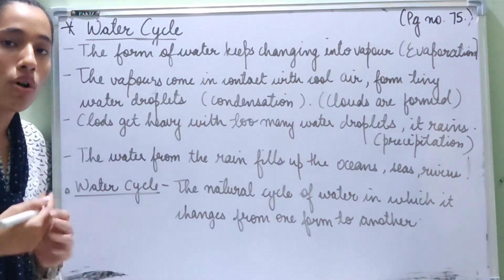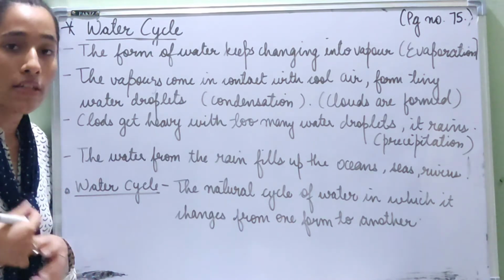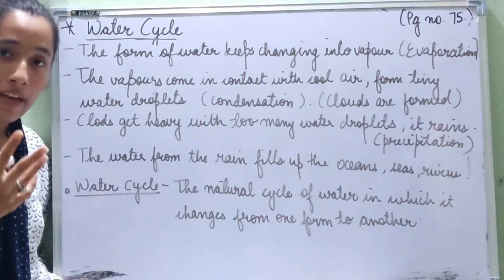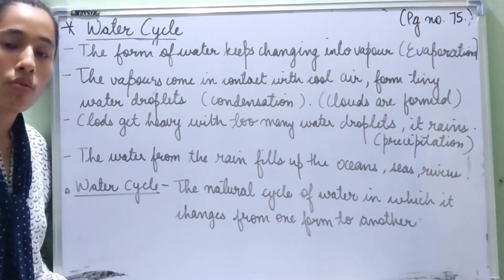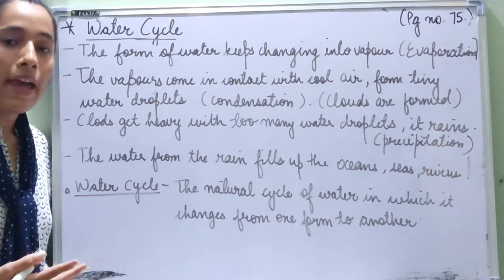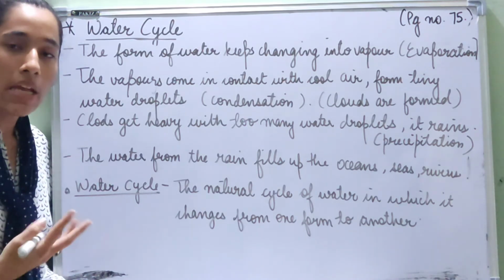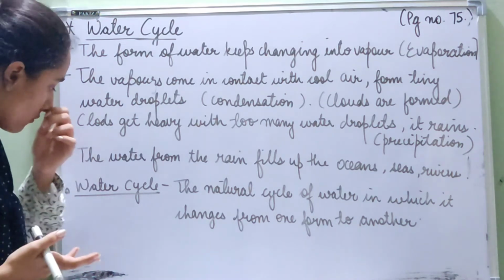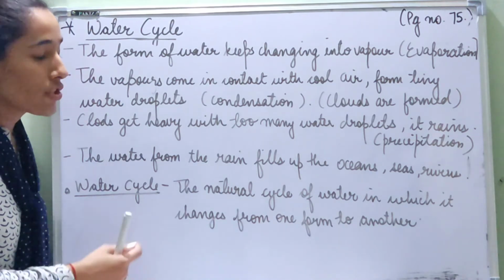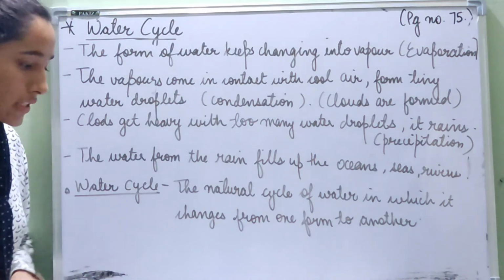But precipitation is not only in the form of rain, it can also be drizzle or sleet, and at some places it even snows. The water from the rain comes on the ground, sometimes it goes underground, and this underground water helps the plants to grow. The water from the rain also fills back the oceans, seas and rivers from wherever the evaporation happened. So what is the water cycle? The water cycle is the natural cycle of water in which it changes from one form to another, and it keeps on happening. It is a continuous process.